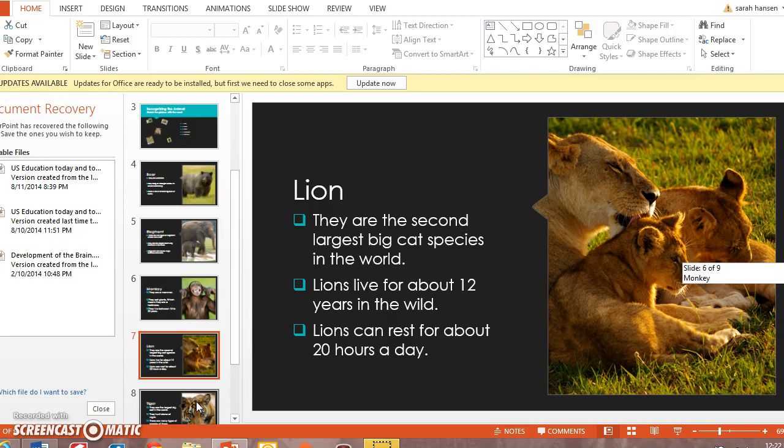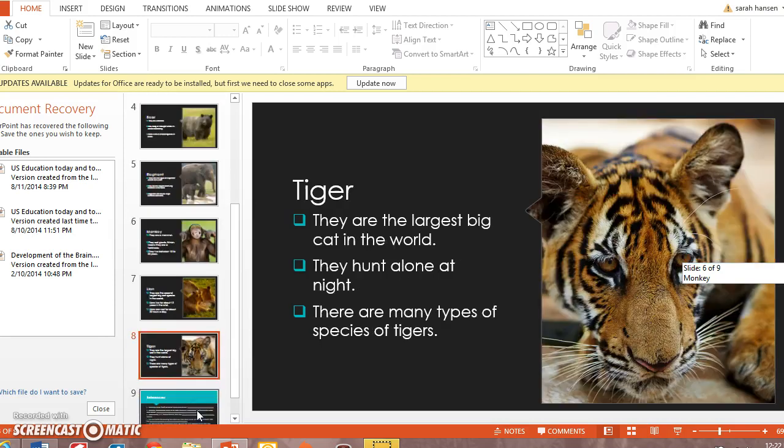Now, some of us may have a little more trouble with that just because we don't understand how to say the word yet, or we may not even know what the animal looks like in the picture. But that's where this whole week is going to come in, and we're going to be able to discuss and get used to each animal and learn about them.